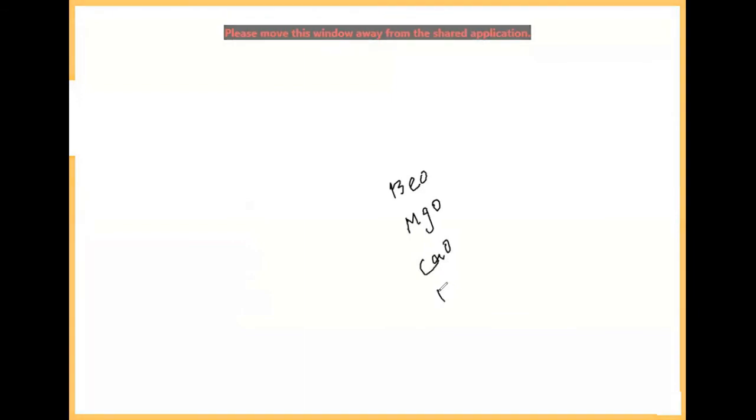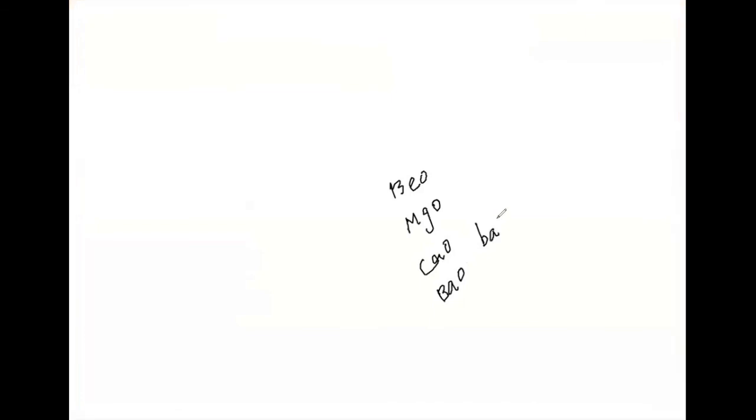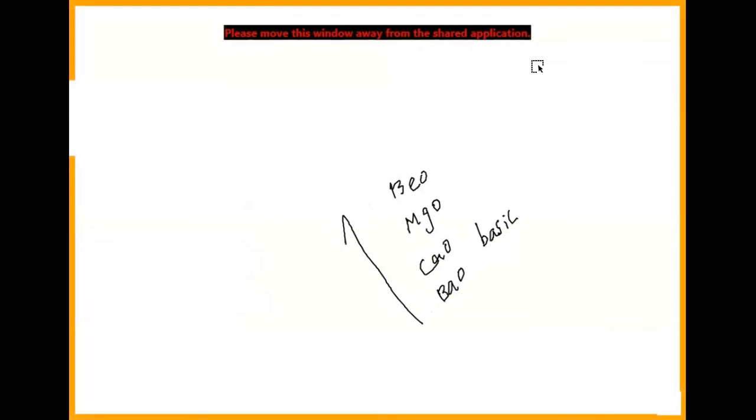I'll be taking beryllium oxide, magnesium oxide, calcium oxide, and then strontium is not given, barium oxide. Down the group, the basic character increases, so the acidic character increases in the opposite direction.